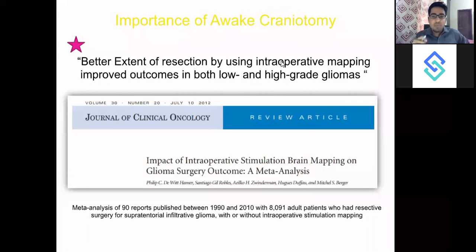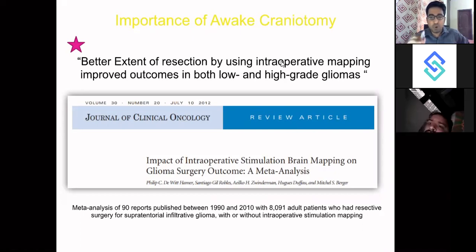Now, this is another important point. These points are the crux of neurosurgery in current times. All the glioma resections, these points will be straight away asked in your MCQs. Okay.